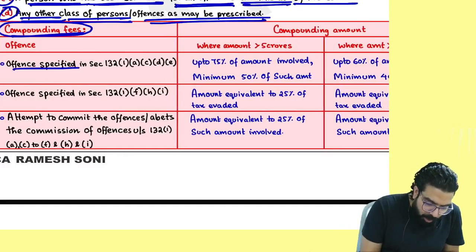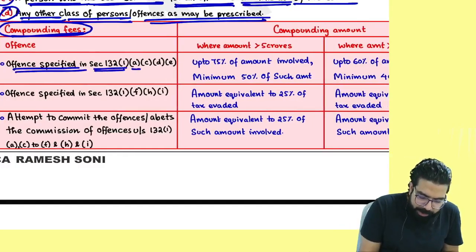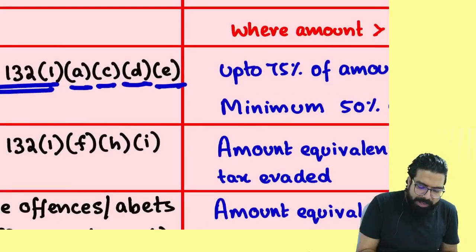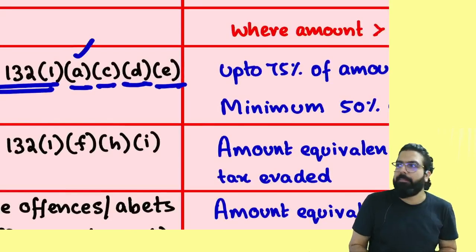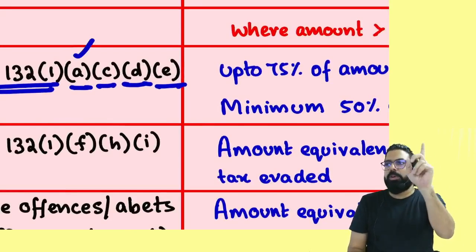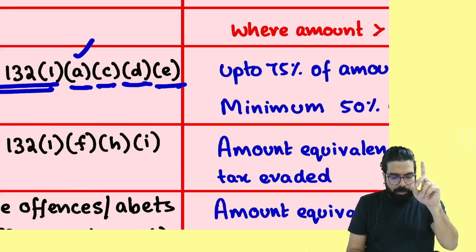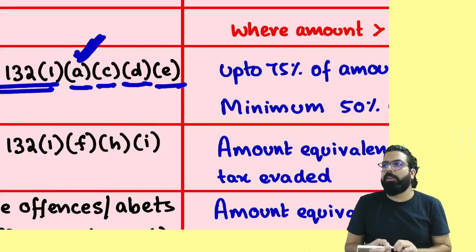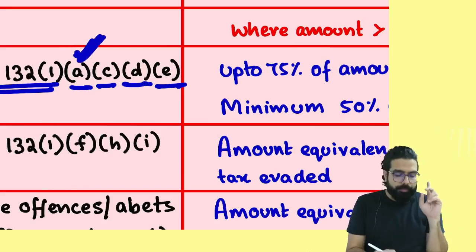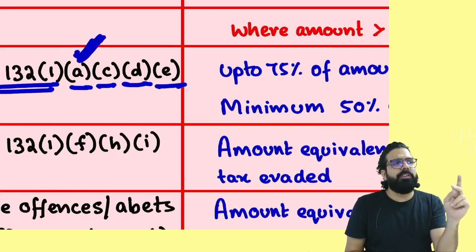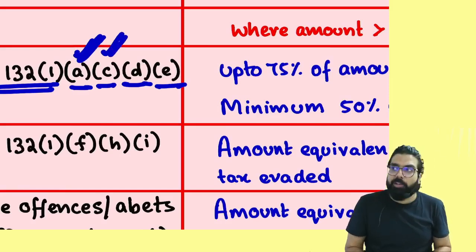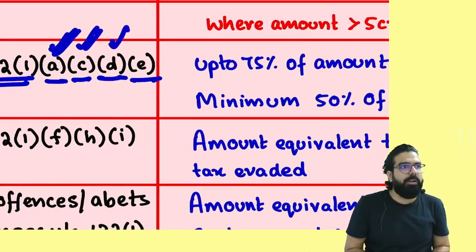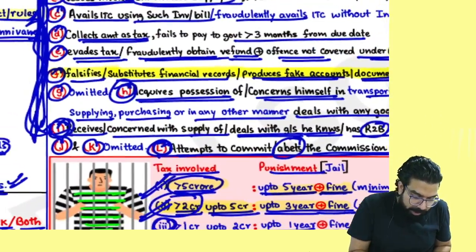See, if your offenses are under 132(1)(a), C, D, E, why is B deleted? There is no compounding only. So 132(a), supplying without invoice. Invoice without supply. 1 minute. 132(a) is what, everyone? Supplying without invoice. B is bogus invoice. Correct? No compounding only. C was what? ITC on the basis of bogus invoice. D was what? Collect tax but does not pay to the government. Next one was over here. You have to remember this.